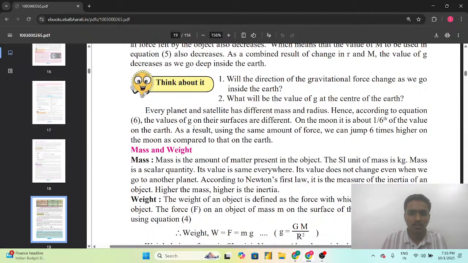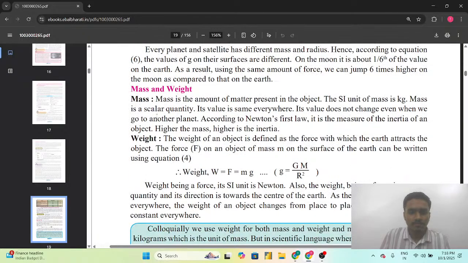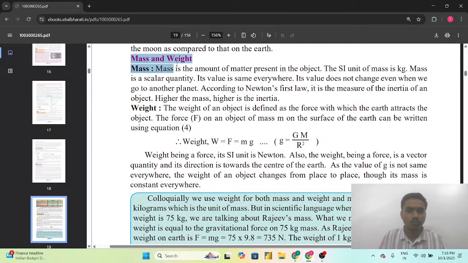So this point is worth remembering. And mostly questions will be asked on the basis of this. So it is important to remember that the weight on the surface of the moon will be one sixth. So let's move ahead. Two topics which seem very confusing, mass and weight, we are going to see about them here.